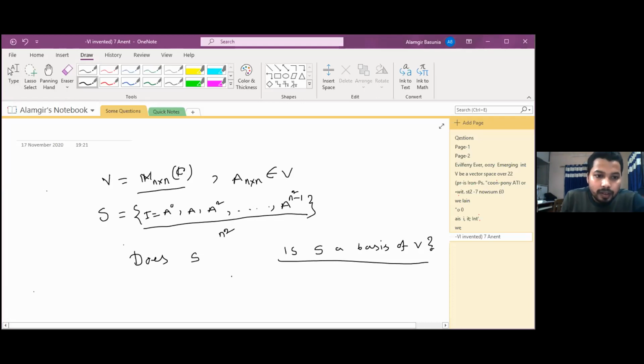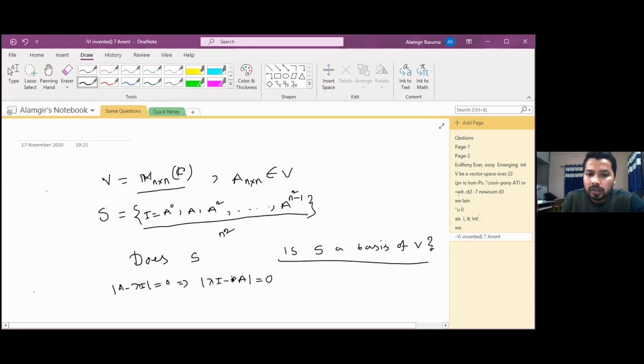Since A is an n by n matrix, what will be the characteristic equation of A? That will give det(A minus lambda I) equal to 0, right? A is n by n, and that means we can write this as det(lambda I minus A) equal to 0.